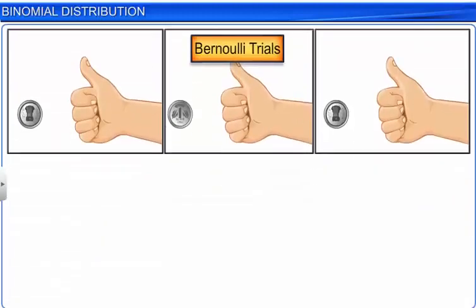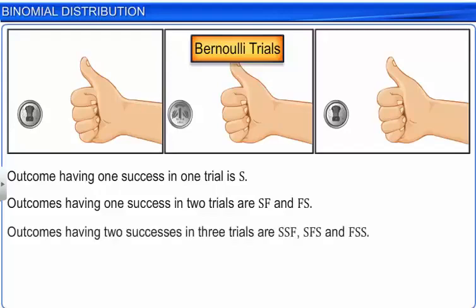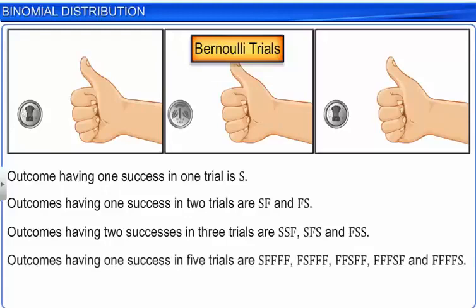Many a times, we wish to know the probability of a certain number of successes in Bernoulli trials. The outcome of having one success in one trial is S. The outcomes having one success in two trials are SF and FS. The outcomes having two successes in three trials are SSF, SFS, and FSS. It seems easy to know the possible outcomes associated with a less number of trials. However, it becomes quite tedious and time-consuming as we go for higher number of trials.